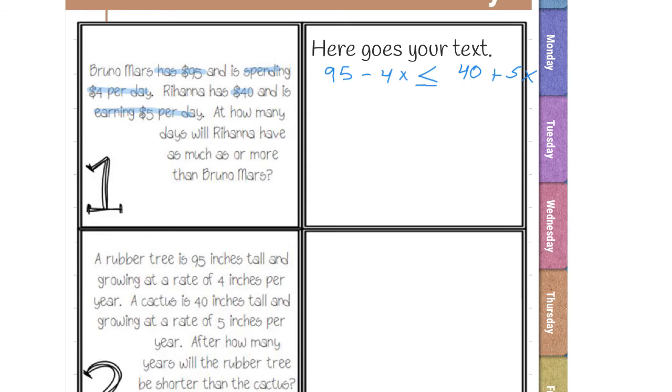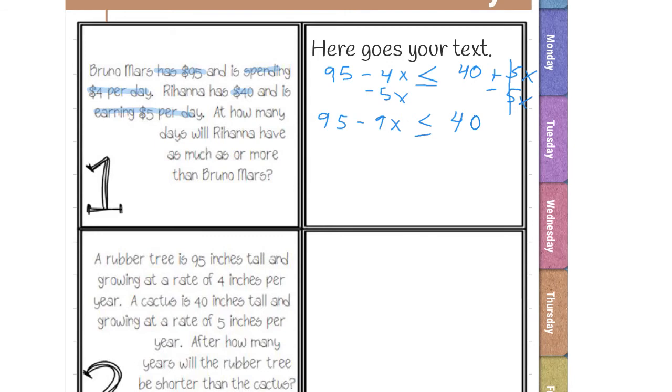We're going to move all of our variables to one side and all of our numbers to the other side. So I'm going to move this 5x to the left side. So minus 5x, because that's the opposite of positive 5x. And then I'm left with 95. Negative 4x minus 5x, well, that is negative 9x. The sign stays the same, and we just rewrite our 40. So we have all of our x's on one side.